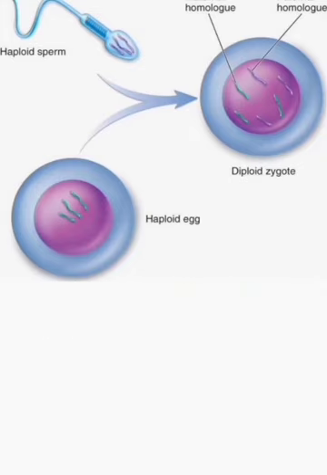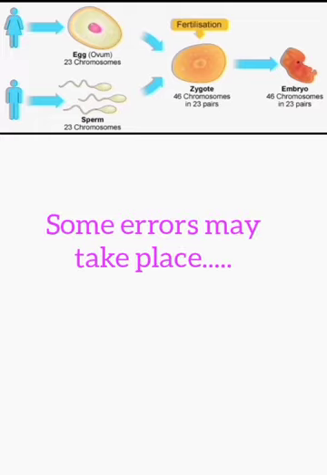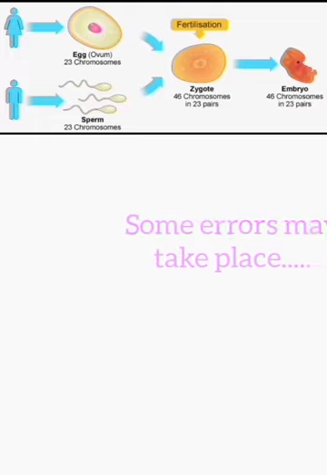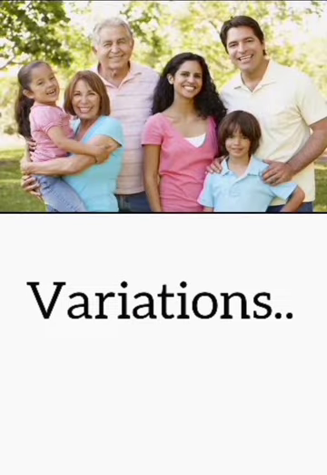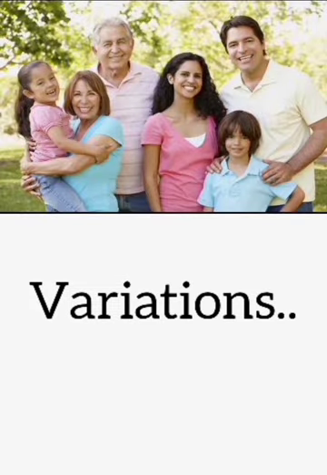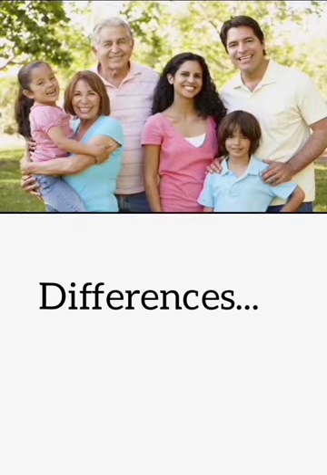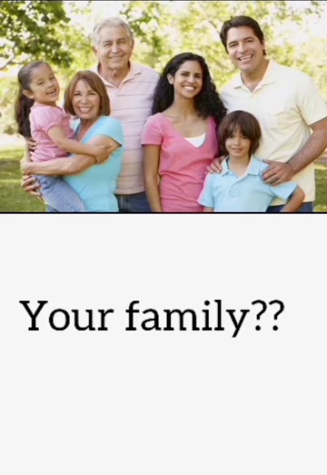But during this process, some errors may take place. So the DNA copies generated will be similar but may not be identical. This may lead to variations. Variations means differences. In your family, you may have brothers and sisters, and they are not similar.